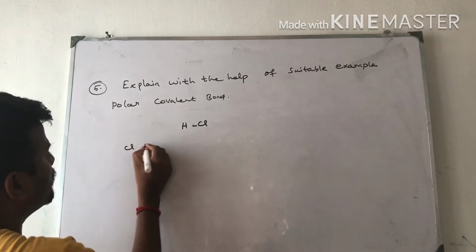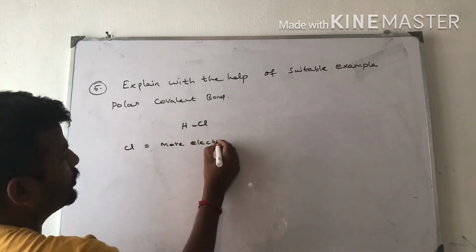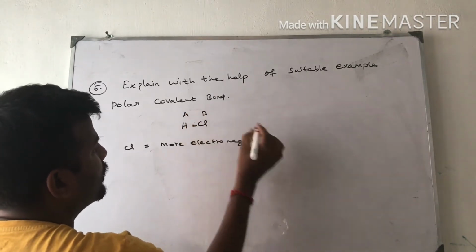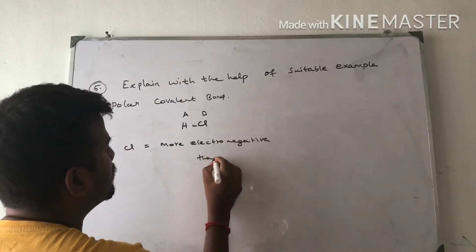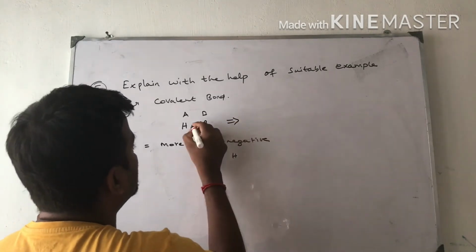Chlorine is more electronegative than hydrogen, so the electron pair moves towards here.